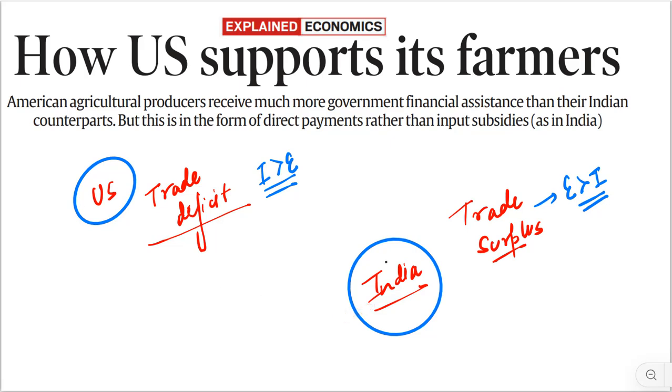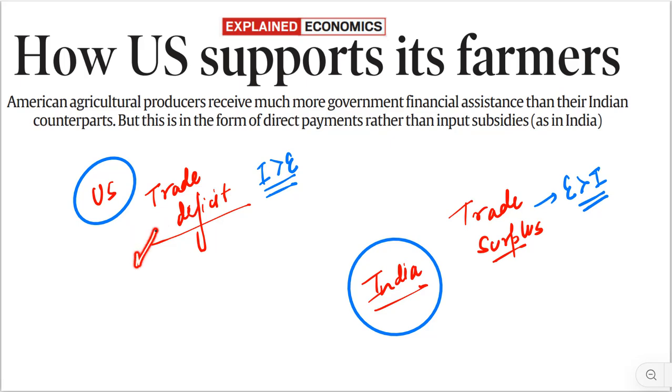As far as US-India trade is concerned, there is a trade surplus for India and a trade deficit for US. Trade surplus means India exports more than what it imports from US. If it is a trade surplus for India, by default, it is going to be a trade deficit for USA. That simply means US imports more from India than what it exports to India. Because of that, there is a trade deficit.